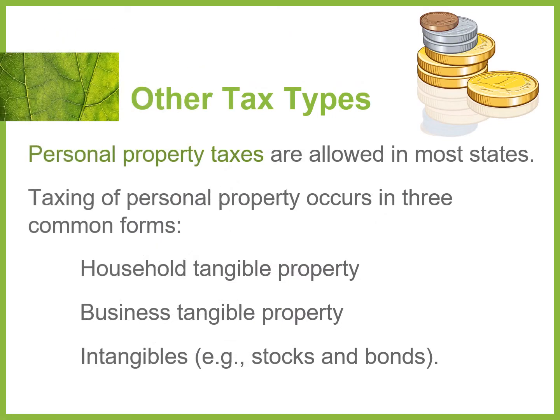So there are also some other types of taxes that we're going to look at. We can look at personal property taxes, and that's allowed in most states. A lot of times this will include tangible property for businesses. Then it may look at intangible products such as stocks and bonds, and sometimes household tangible property as well.